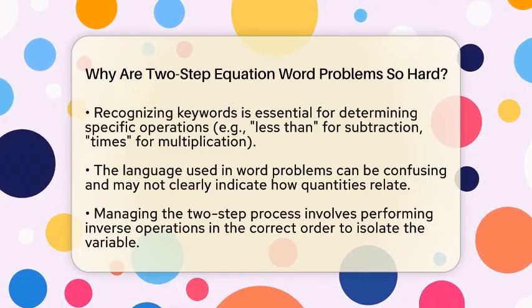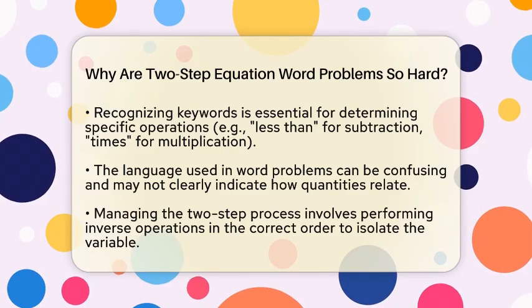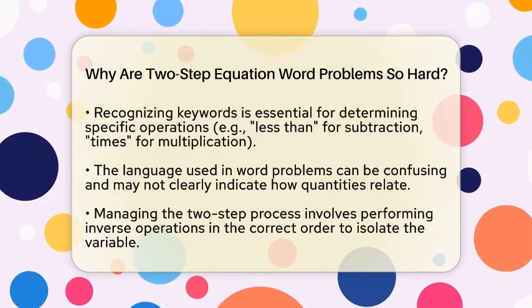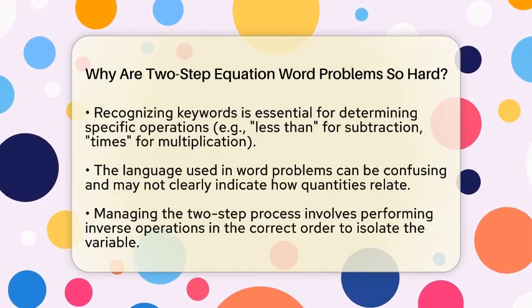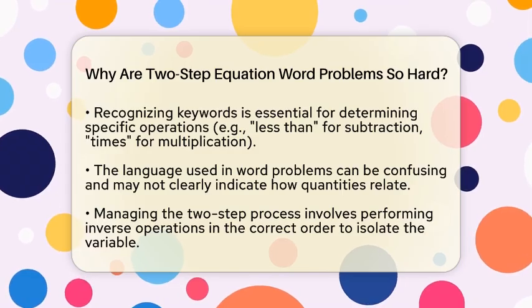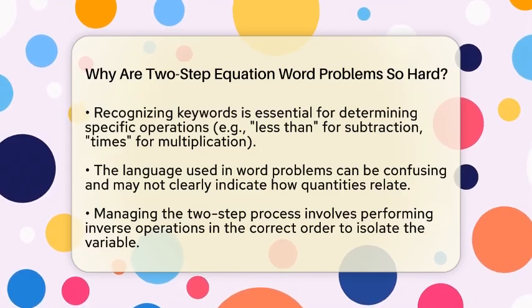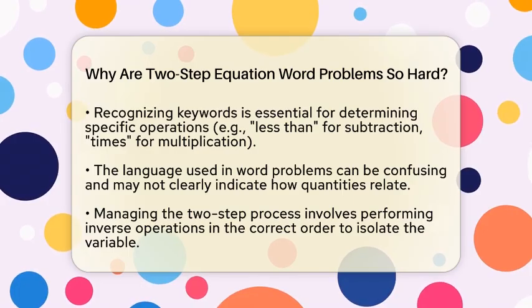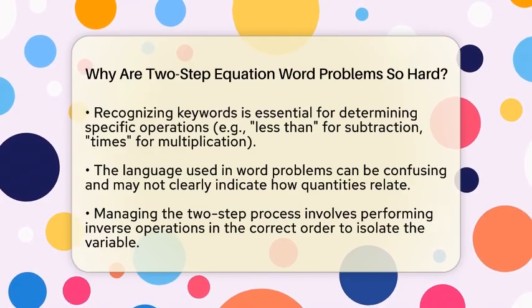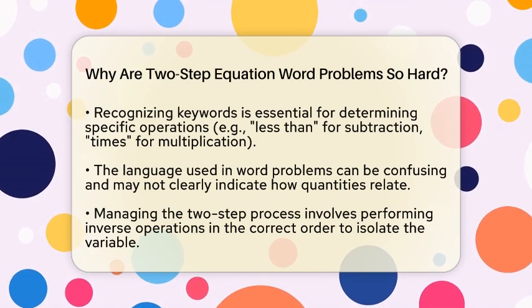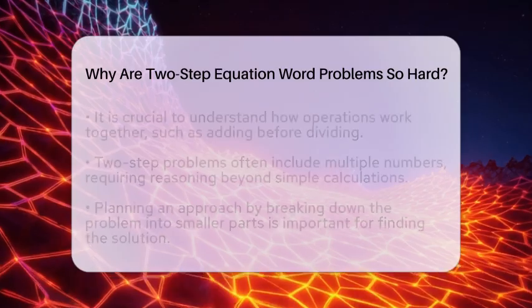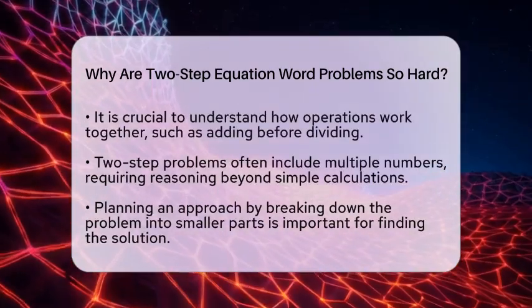Another challenge is managing the two-step process itself. To solve the equation, you need to perform inverse operations in the correct order to isolate the variable. For instance, if the equation involves multiplying a number and then subtracting a value, you must first add and then divide. This reversal of operations requires a solid grasp of how these operations work together.